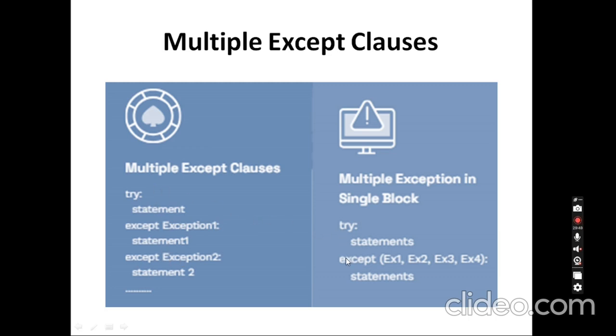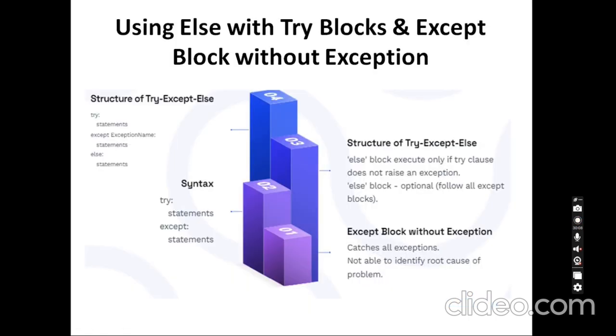And also within a single except we can give more exception names, that is, multiple exceptions in a single block. Here we have one try block and one except block. Within that one except block, just by separating with a comma, we can give more exceptions. This will be a multiple except clause.